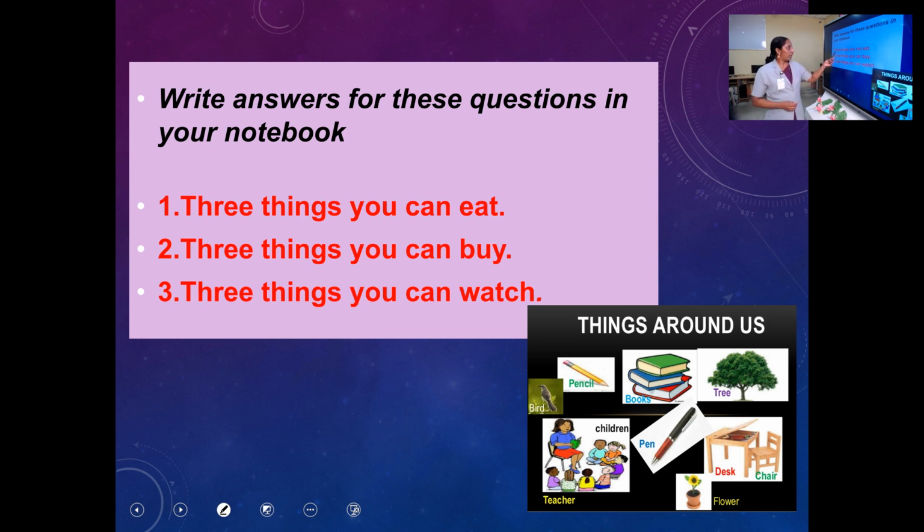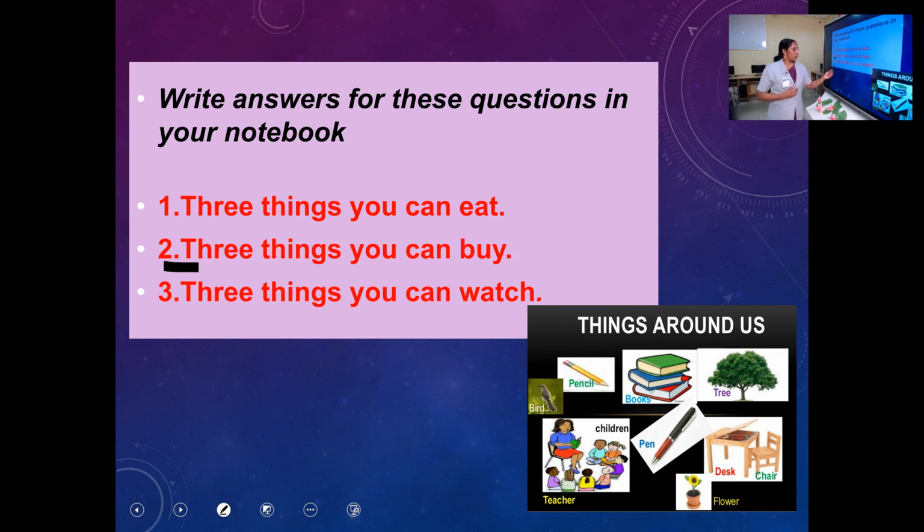What's the first one? 3 things you can eat. It's very simple, no? What did you eat in the morning? You just think of that and write down. You don't have to take down the question, write only the answer. Write number 1, then just write 3 things you can eat. Clear? Very good. Okay, what's the second one? 3 things you can buy. What are all the things you can buy? You learned about goods in the last class. Do you remember that? Very good. So, you just think of those things and write down the 3 things you can buy. Clear?